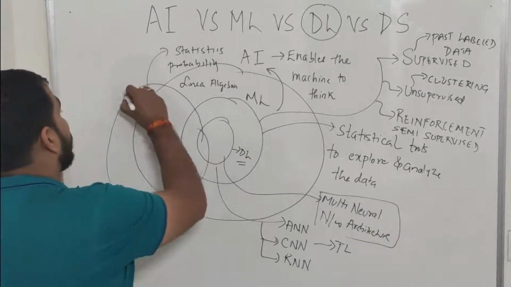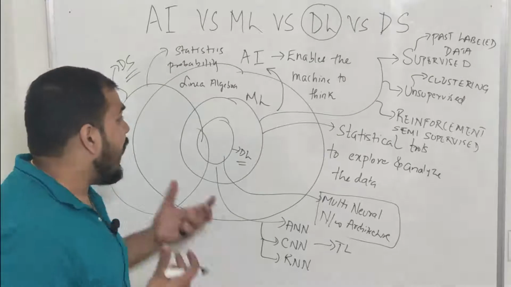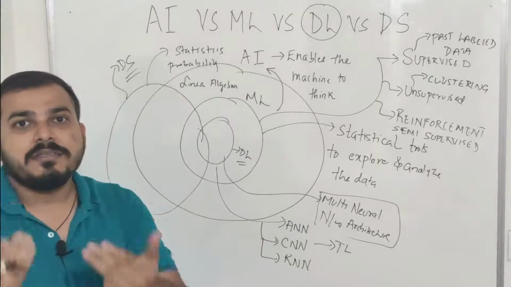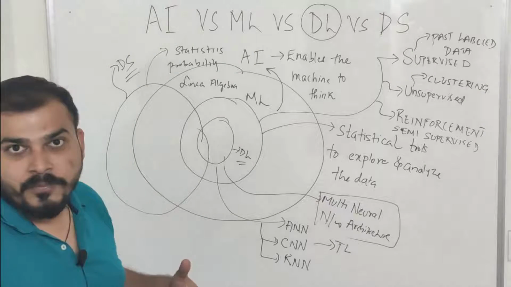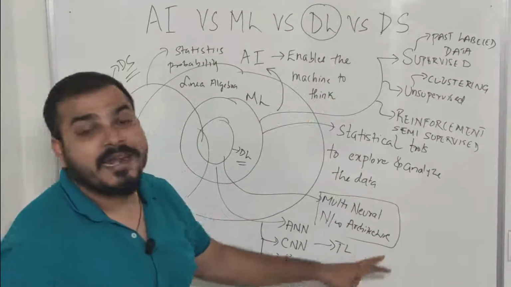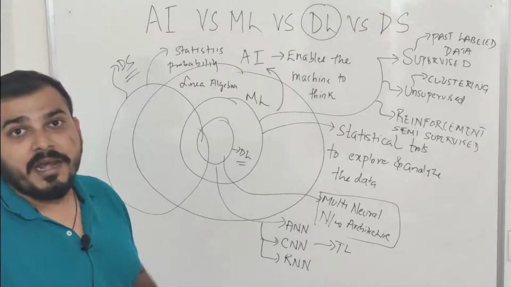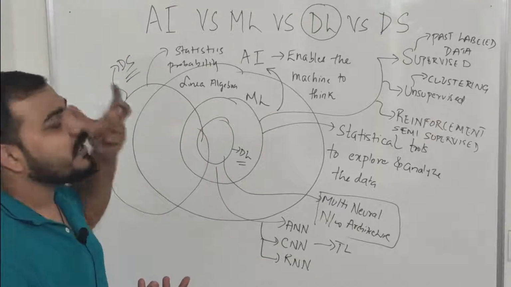And that is my DS, that is data science. So a data scientist will have to work on ML, DL based on the type of use case by using mathematical tools like statistics, probability, linear algebra, and many more. He may work in these three kinds of machine learning and these three kinds of deep learning techniques. And this is the basic difference between AI, ML, DL and data science.